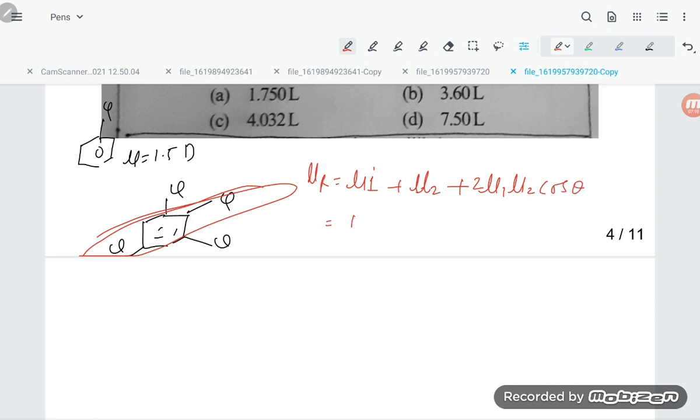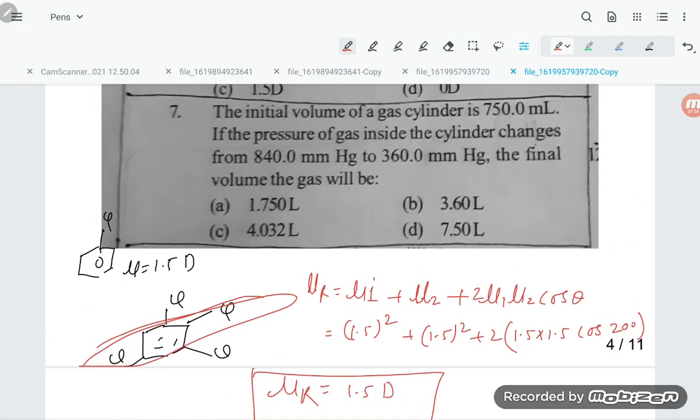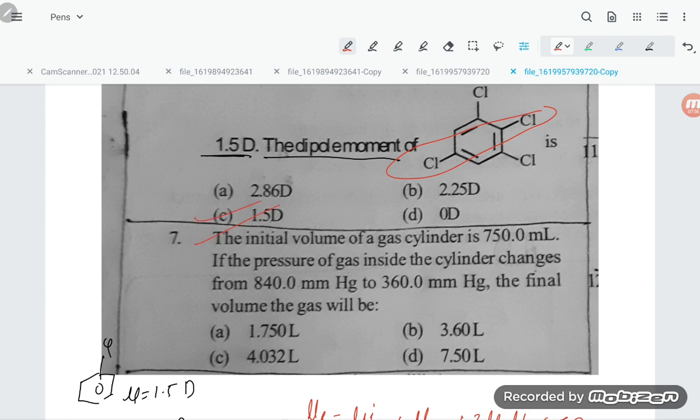So mu1, they have given 1.5. One chlorobenzene they have given 1.5, another chlorobenzene is also there, they are not cancelling each other, so that will also be 1.5, plus 2 into 1.5 into 1.5 into cos theta. Cos how much will be there? 120 degree. If you solve all this, it comes to 1.5 D. So mu resultant is also coming for this one 1.5 D. Where is the answer? Option number C is correct.